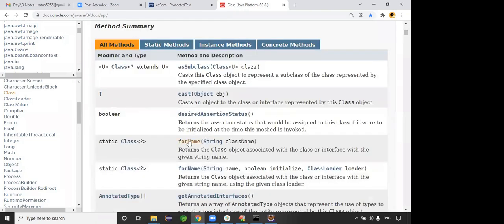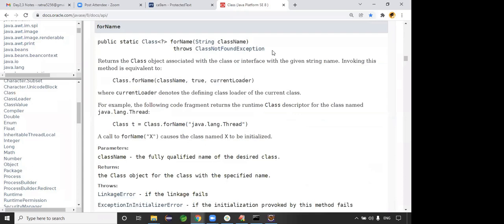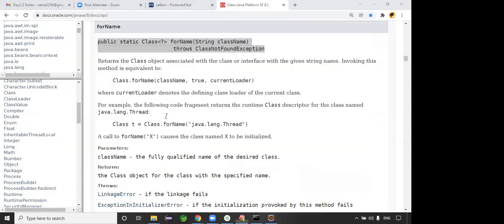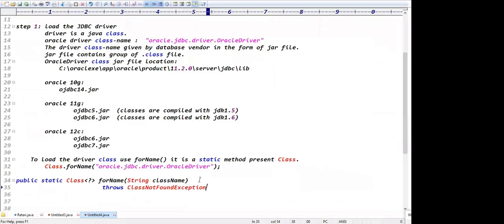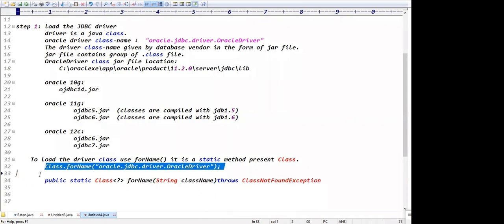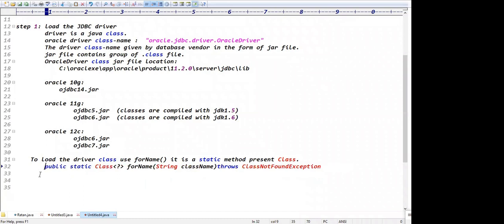This is the forName method, guys. Just click on this method. This is the syntax of the forName method. The forName method expects a string class name. It's a static method, expecting a string argument.